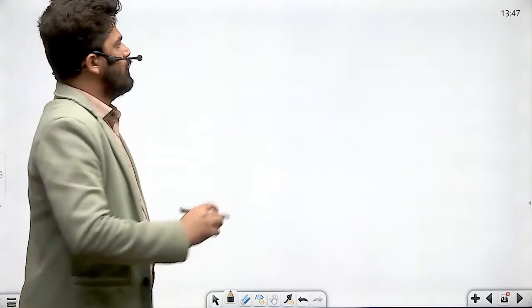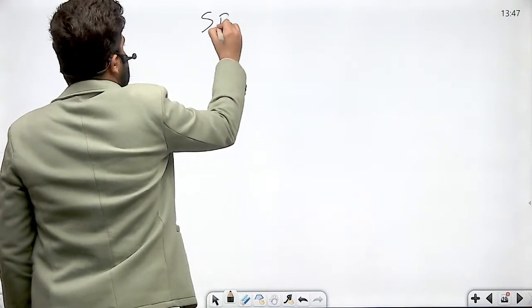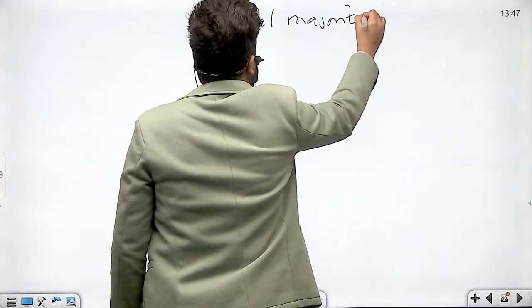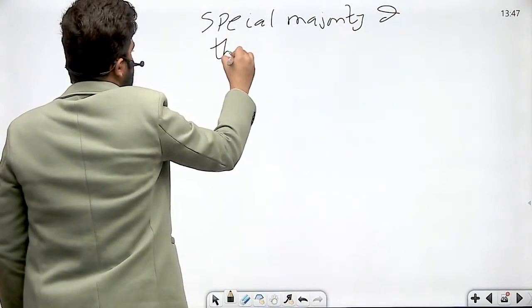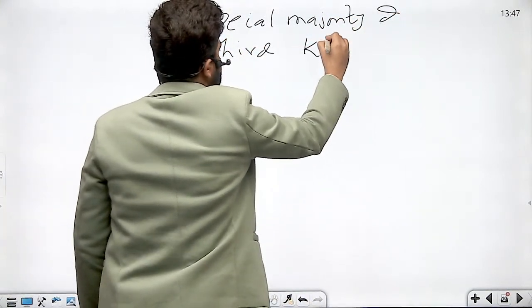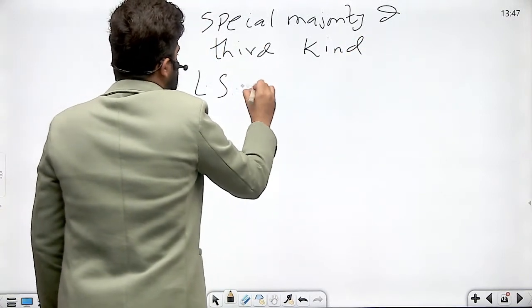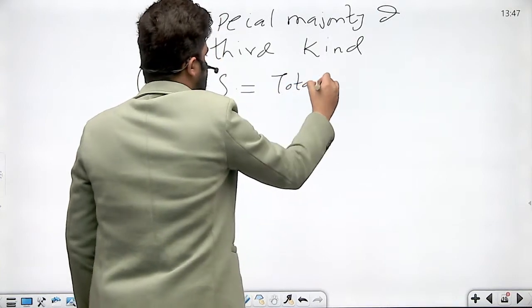Practically speaking, okay? Now, special majority of third kind. Let us discuss this in Lok Sabha and Rajya Sabha. First, Lok Sabha. What is the total strength of Lok Sabha?